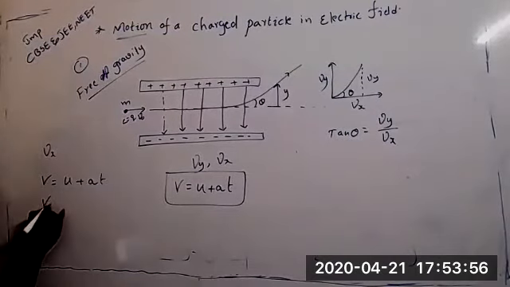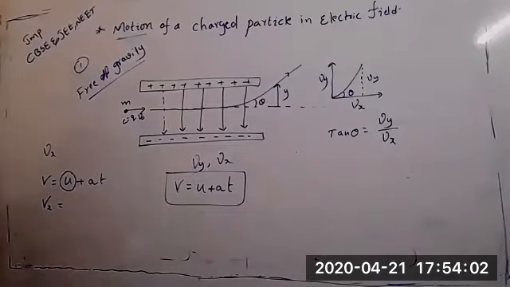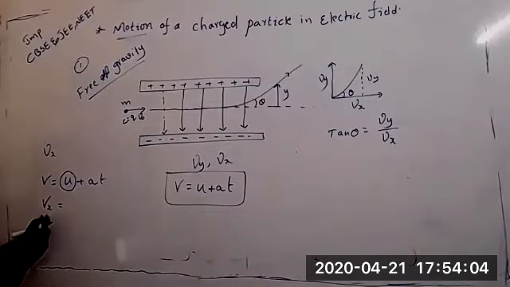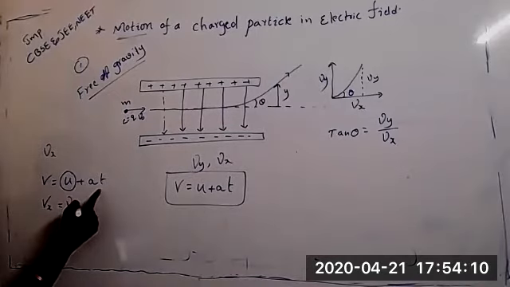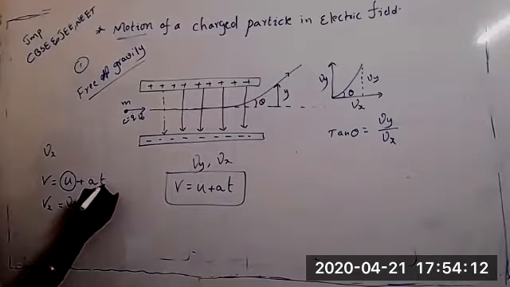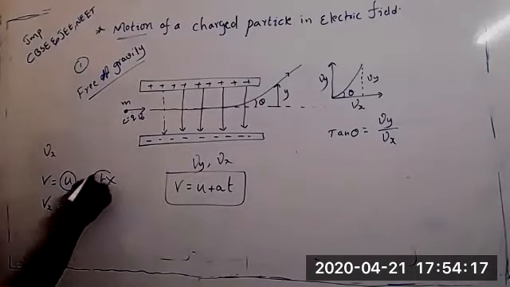And Vx equal to U place, what will you write in the u place? We are talking about only x direction, not in the y direction. V naught. V naught. What about this? 0. Leave that, right? It is 0.